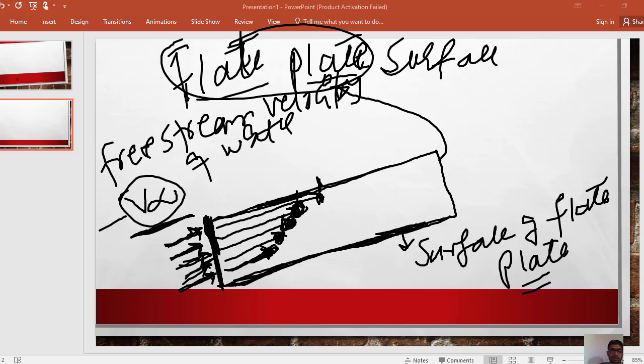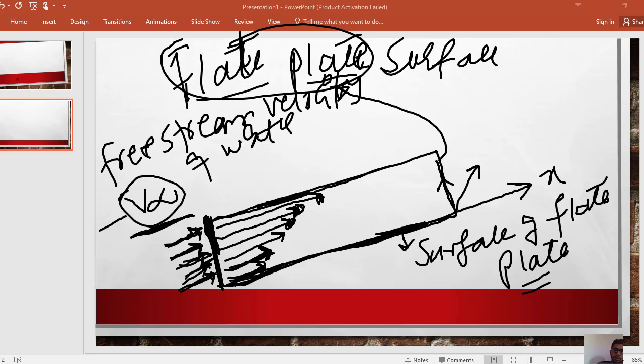So in this case a velocity change occurs on the surface of the plate. It means that here the velocity was 0, and if we slightly move in the upward direction on the plate, suppose this is a plate, this is the x-axis, suppose this is the y-axis, and suppose this is the z-axis into the plane.